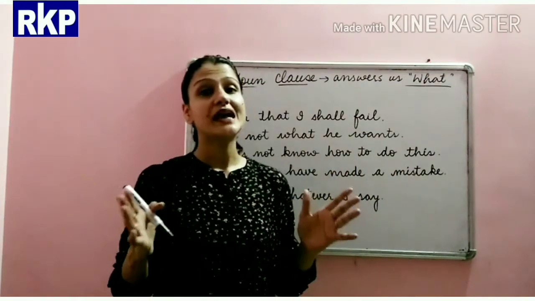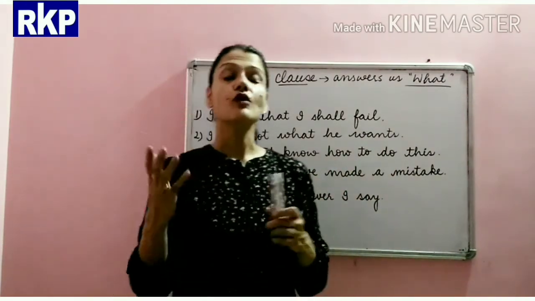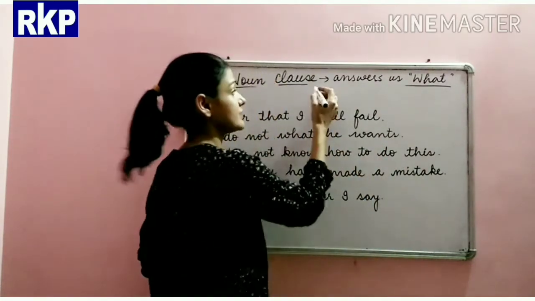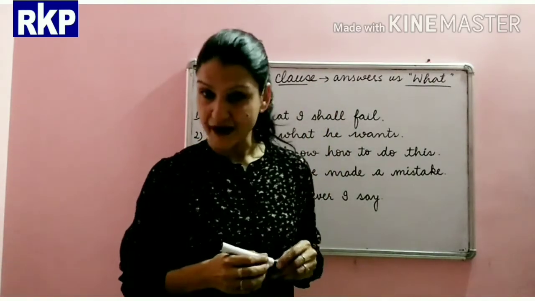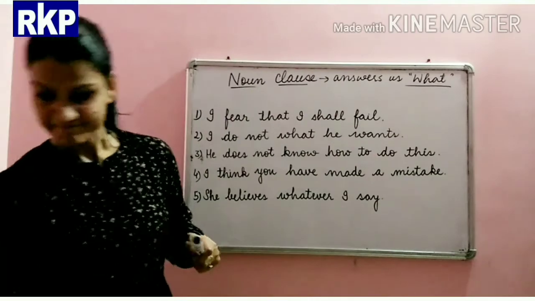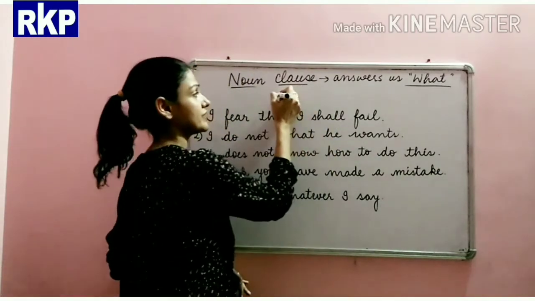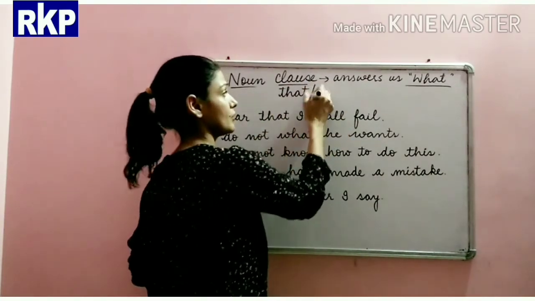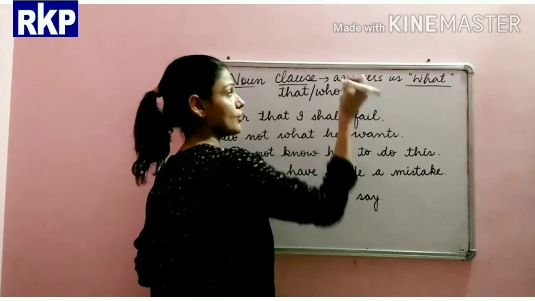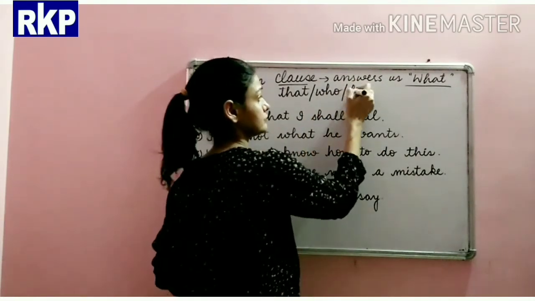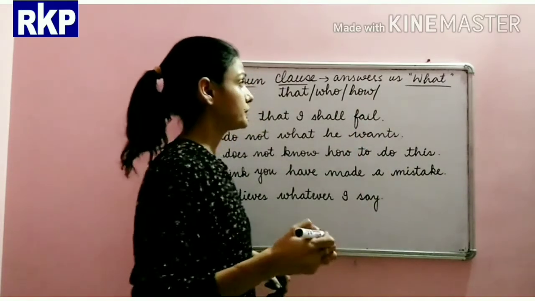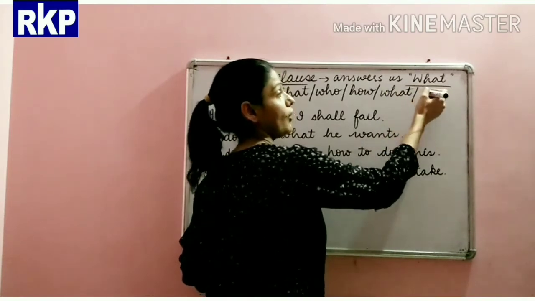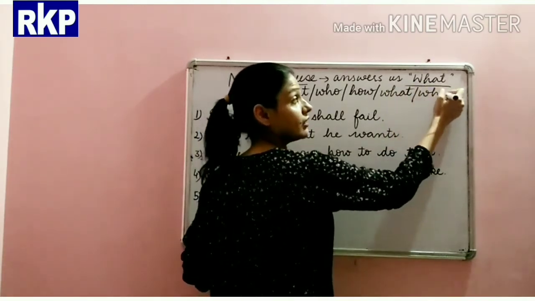So we know that it's a dependent clause. Beta, it may start with that. Let me write here. It may start with that, or who, or how, or what, or whatever.